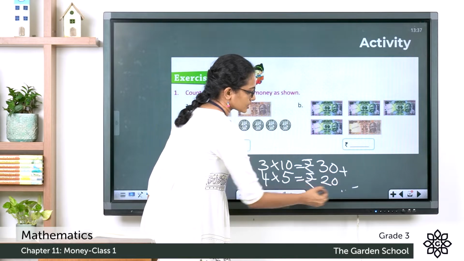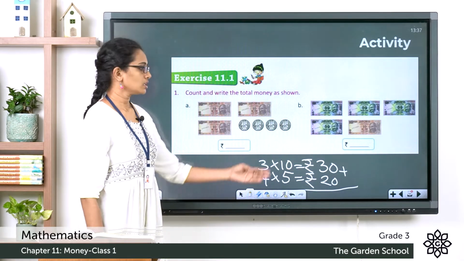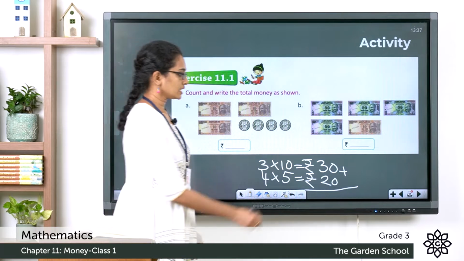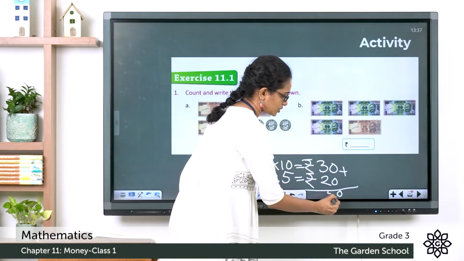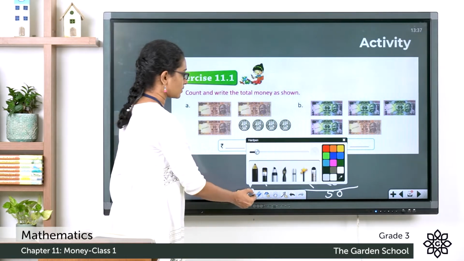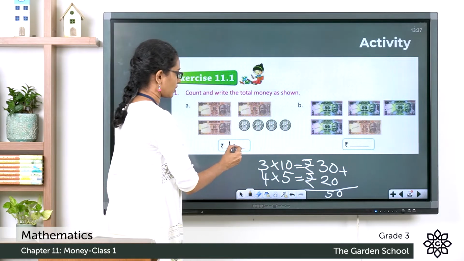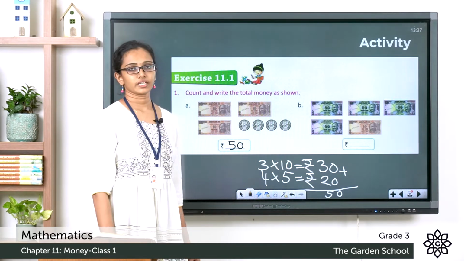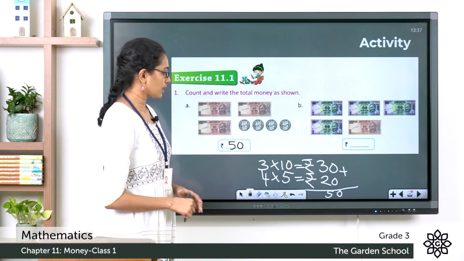Now you have to add the total amount. So what is the total? Rupees 30 plus rupees 20. 30 plus 20 is equal to 50. So what is the equivalent amount here? The equivalent amount here is rupees 50. Now let's do the next one.